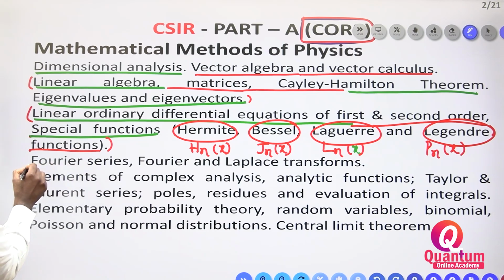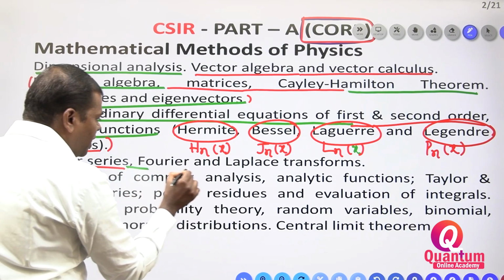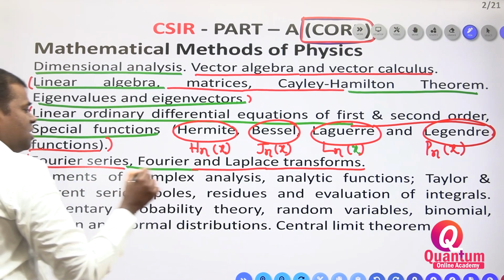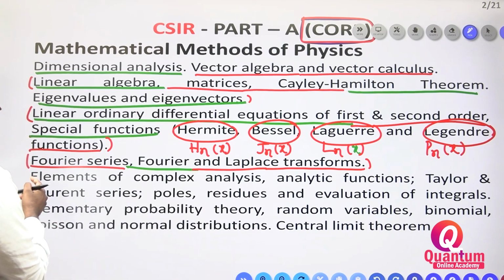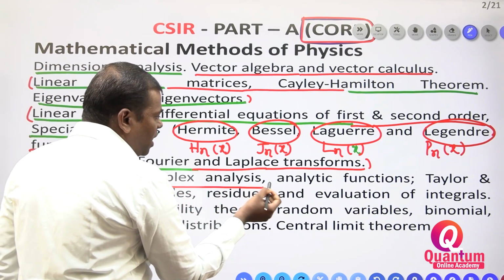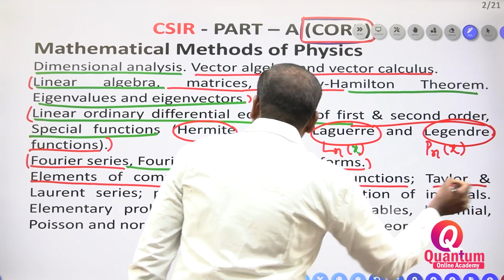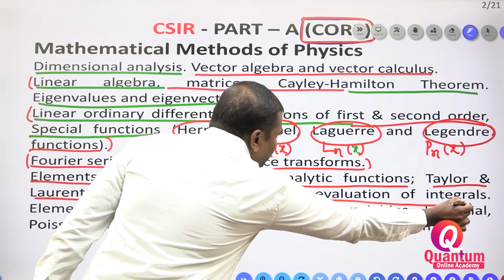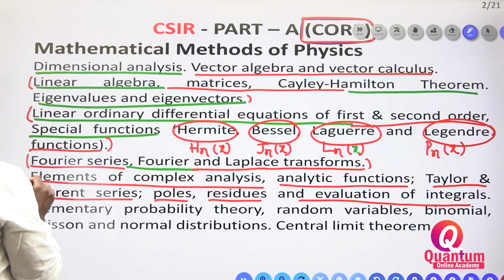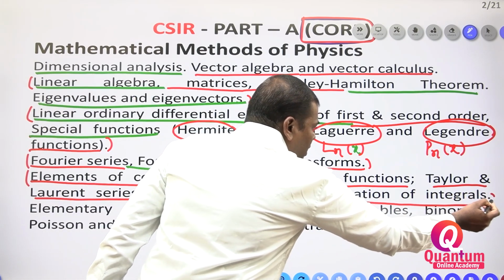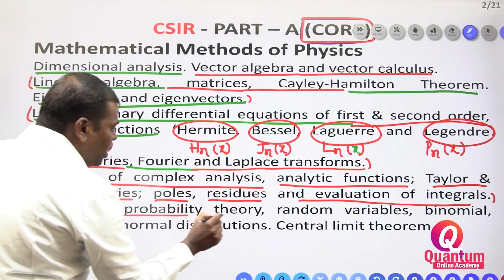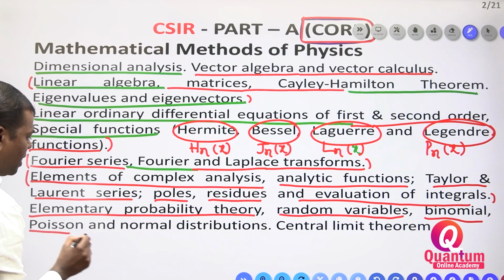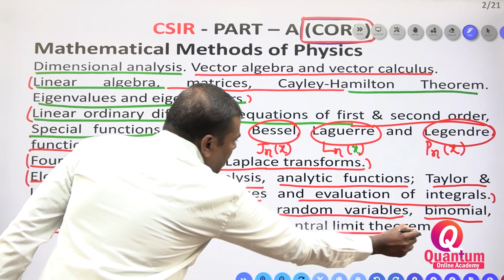Now Fourier series, subsequent Fourier analysis and Fourier transforms, and Laplace transforms. This is one part. Now elements of complex analysis: analytic functions, Taylor's and Laurent series, poles, residues, evaluation of integrals. Then elementary probability theory: random variables, binomial, Poisson and normal distributions, central limit theorem.